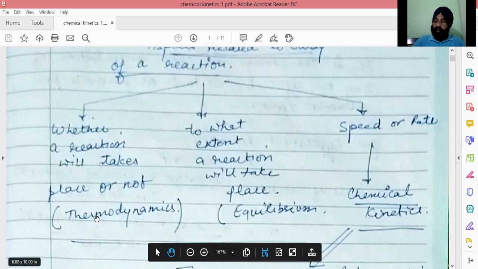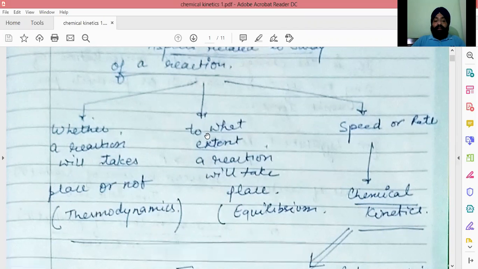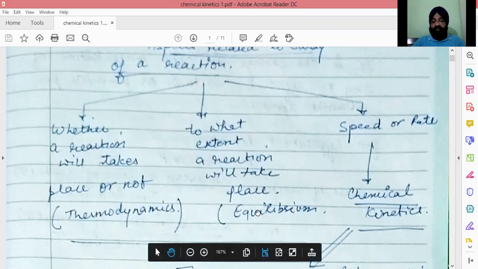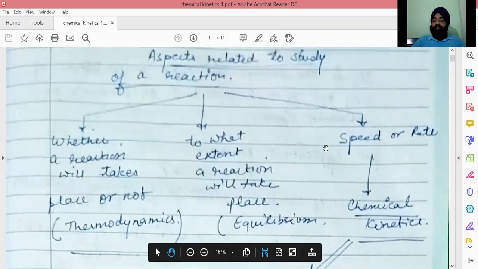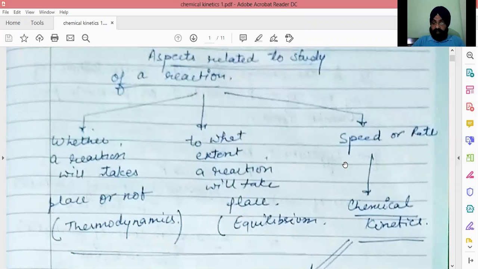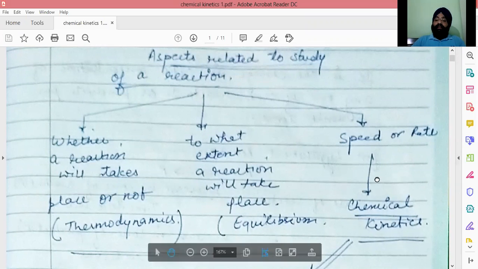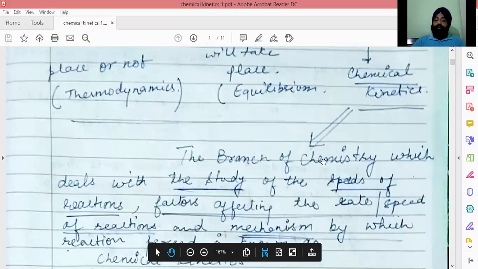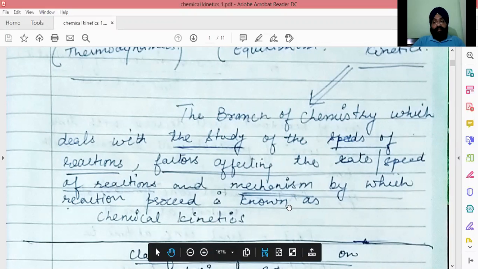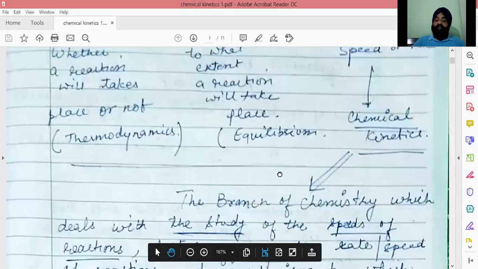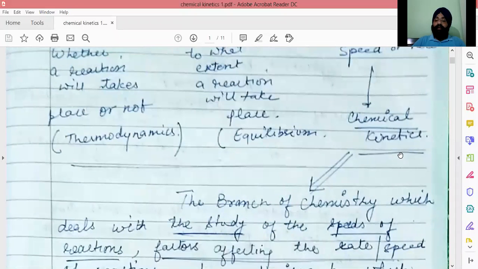Whether a reaction will be carried out or not depends on its free energy change, which is studied under thermodynamics. The extent of the reaction, how much of the reactants can be converted to products, is studied under equilibrium. And the third aspect of a reaction is speed, or the rate at which the reaction will be carried out, which is studied under chemical kinetics. It is the branch of chemistry which studies the speed of reaction, factors affecting the speed or rate of the reaction, and the mechanism by which the reaction is carried out. All these things can be studied under chemical kinetics.